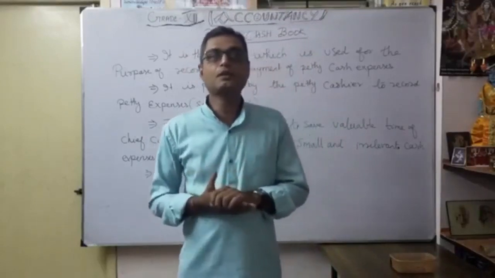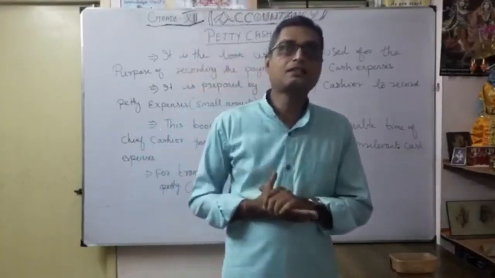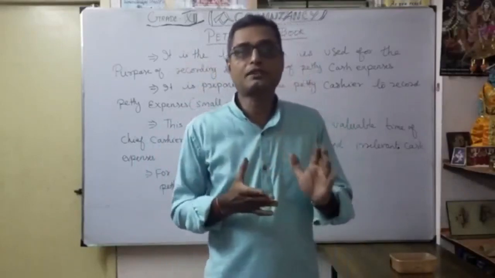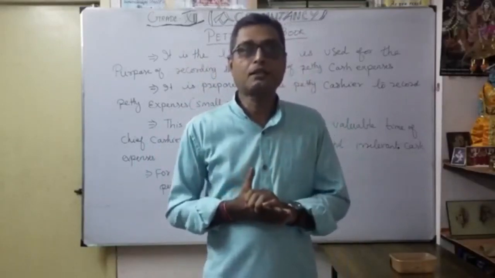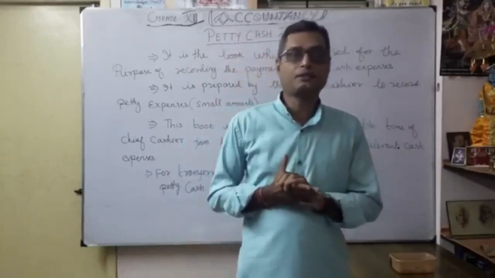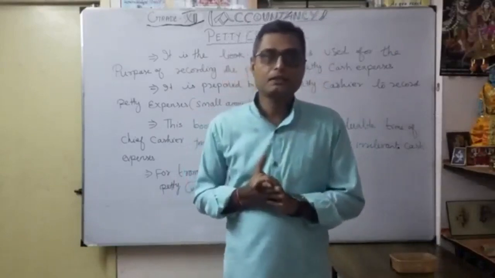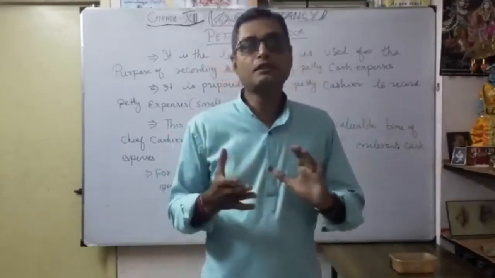And the next one, double column cash book. The bank transactions also we can work in the same book, in the cash book, so it is called cash and bank. It is called double column cash book. In this cash book, we are dealing with both cash and bank. Then triple column cash book is not in our syllabus.